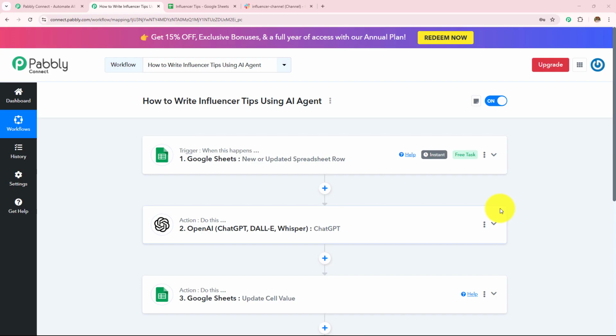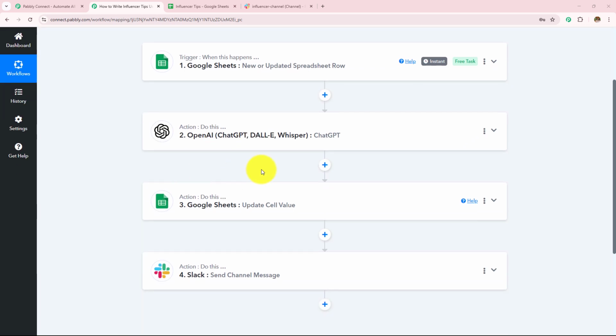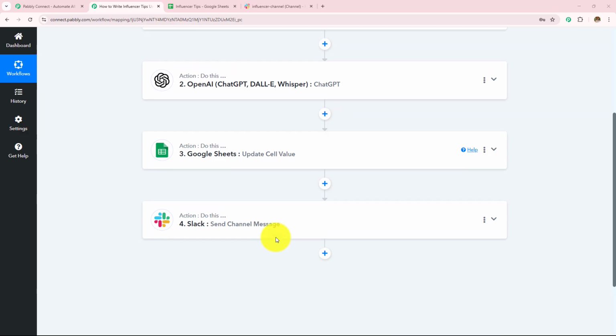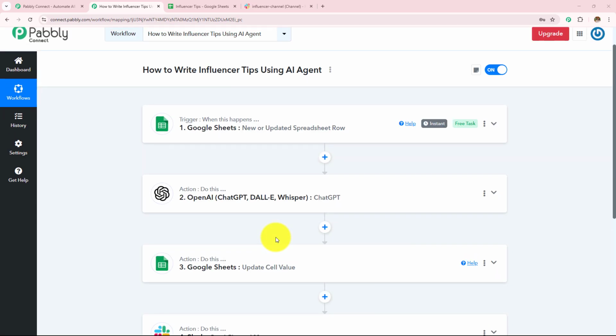Now, if you want to learn this amazing automation step by step, then let me take you all to my screen. In this video, we are going to see how to write influencer tips using AI agent. For this, I have created an automation workflow where I have built connection between Google Sheets, OpenAI and Slack with the help of Pabbly Connect. And now we are going to check this automation workflow once.